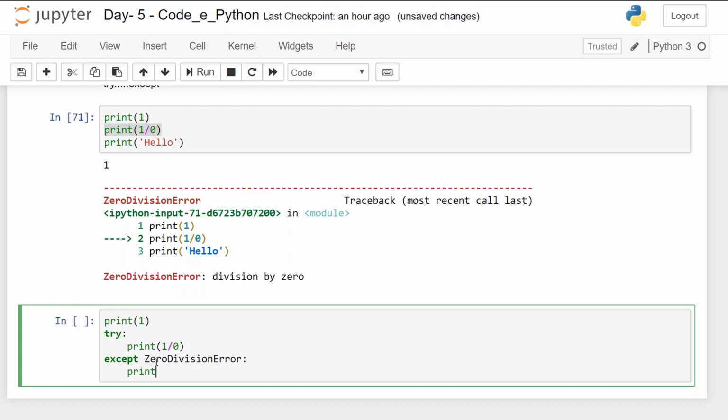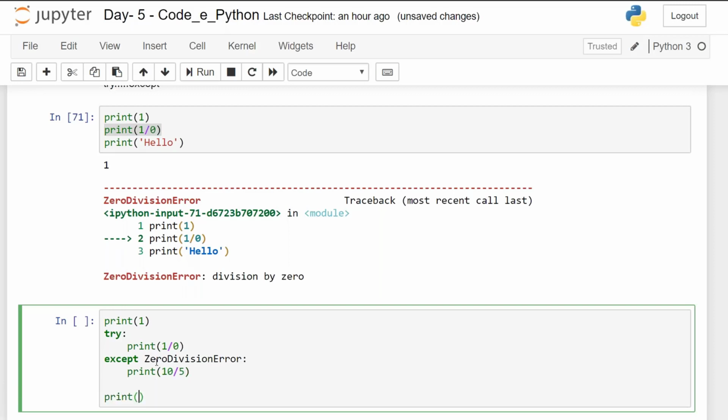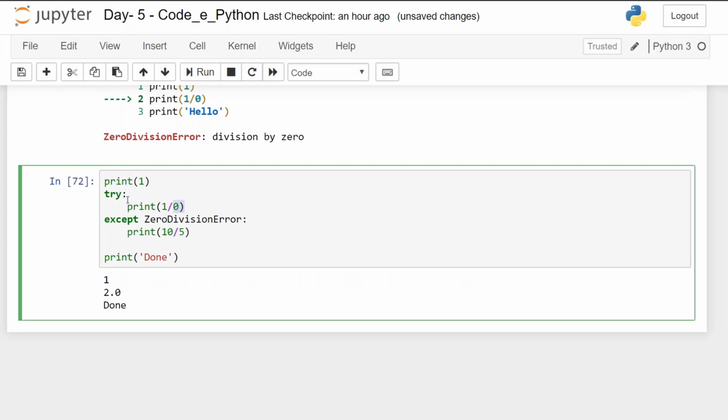If the exception is raised, print 10 divided by 5 and print done. So what I'm doing here is like print 1, where I'm trying if 1 divided by 0 is possible, then I'm raising an exception, zero division error. I'm doing print 10 divided by 5, I'm printing done. There was an error in this particular part. If this particular error was found, then you can print 10 divided by 5.